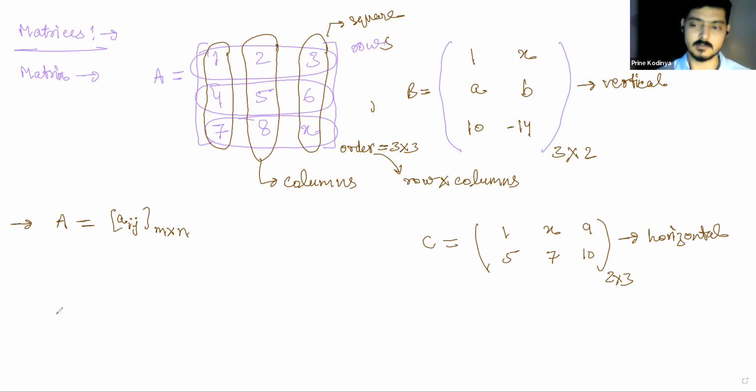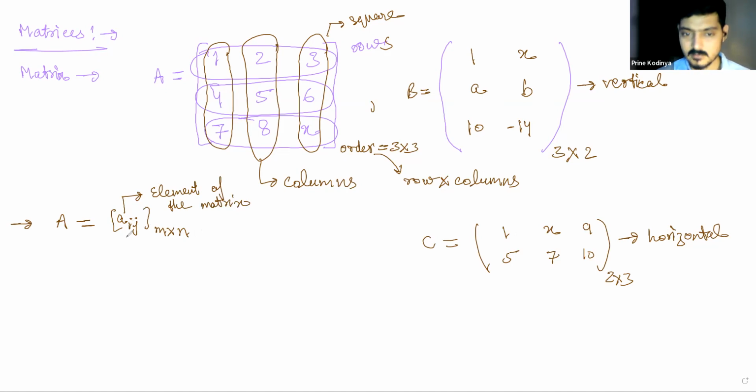Now understand first, what is this saying? If I write A is equal to Aij m cross n, then it means this is a matrix A whose element is known as Aij.